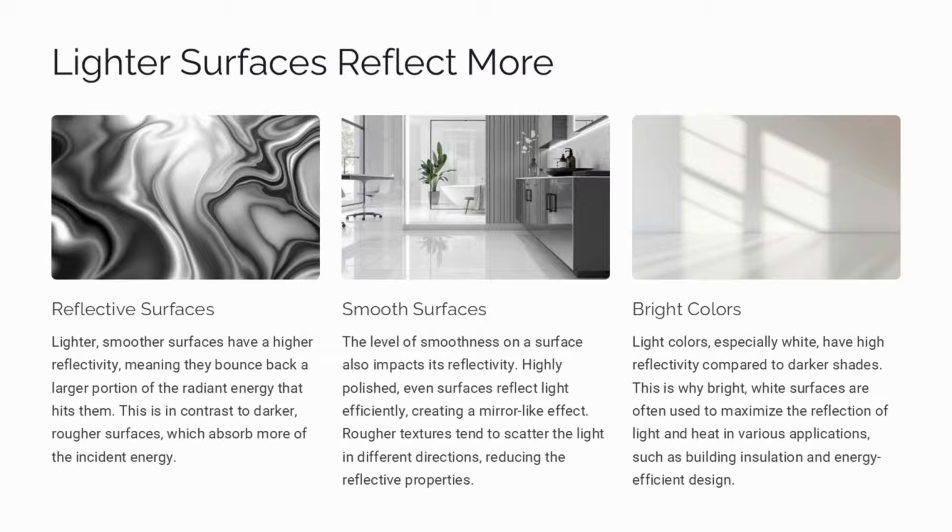Light colors, especially white, have high reflectivity compared to darker shades. Bright, white surfaces are often used to maximize the reflection of light and heat in applications like building insulation and energy-efficient design.